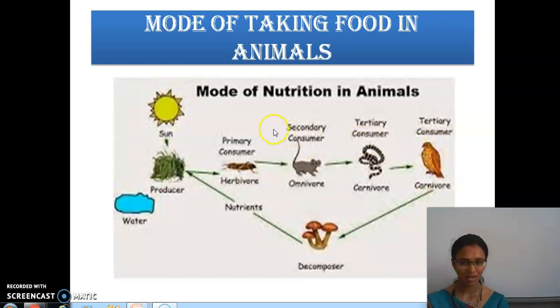When all these die, eagle, snake, rat, insects, they fall onto the ground and are decomposed with the help of bacteria present in the soil. These decomposed materials become a good nutrient to the plants. I hope you are clear with this. They are decomposed and again become nutrients to the plants.